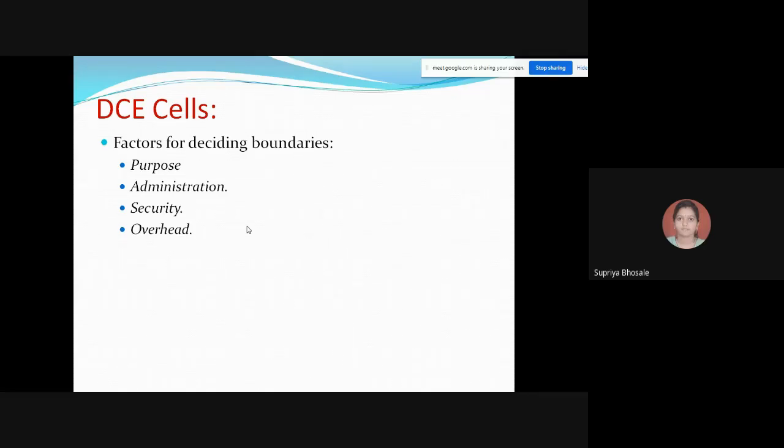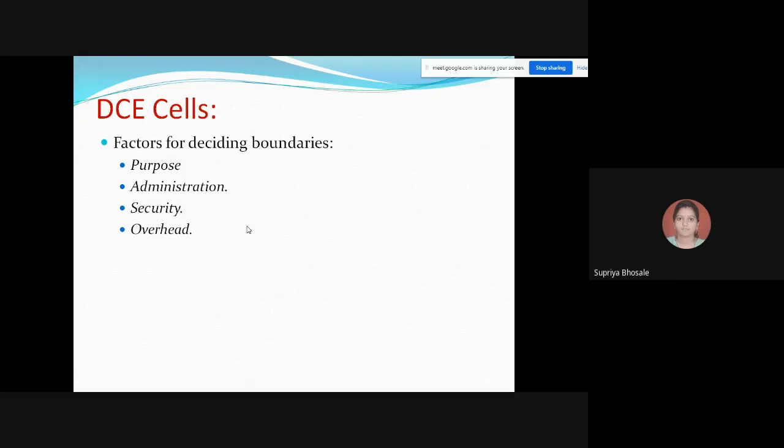The minimum cell configuration requires a cell directory server, a security server, a distributed time server, and one more client machine. Some of the factors that we should take into consideration for deciding the cell boundaries are, the first one is the purpose.